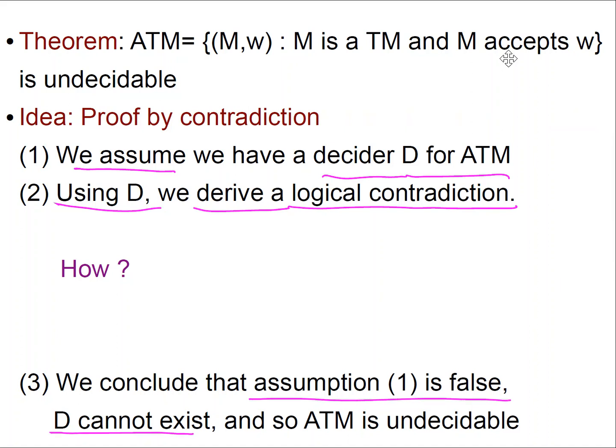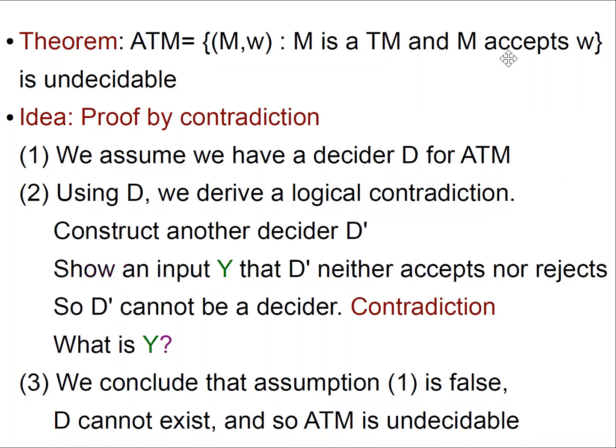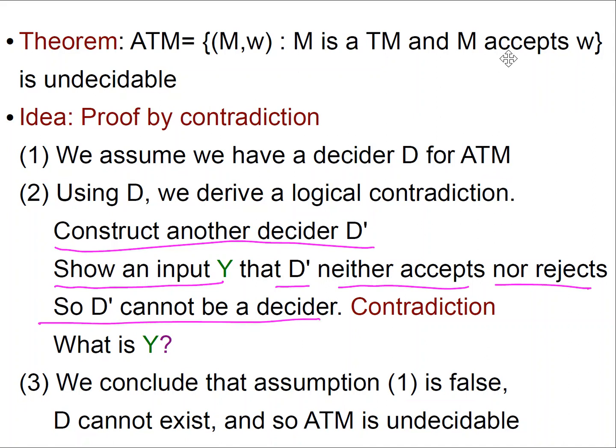D cannot exist, and so ATM is undecidable. The key step is how you're going to use D to derive a logical contradiction, and here is where the beauty and the creative step of this proof lies. We're going to construct another decider D prime, and we're going to show an input Y that D prime cannot accept and cannot reject. So D prime cannot be a decider, a contradiction.